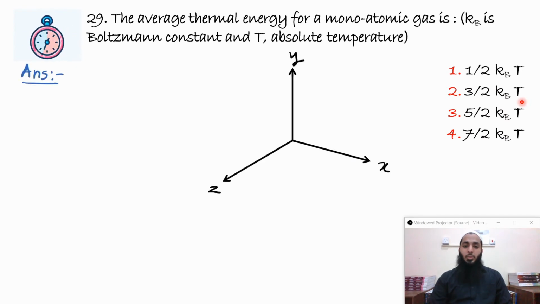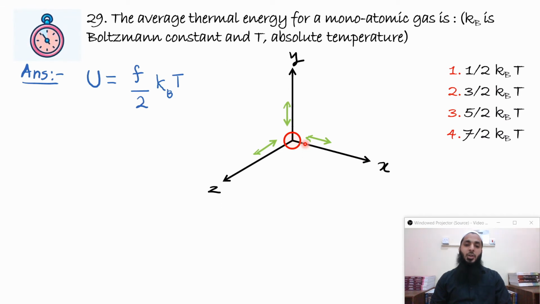Now if I take the monoatomic gas along XYZ, if I take it at the origin, now it can have translatory motion along X, along Y and along Z. And since it is a monoatomic gas, the rotational aspect wouldn't be very much. So we can say it has a translatory motion along X, along Y and along Z. So that means it has 3 degrees of freedom. And we know the equation is the energy is equal to f by 2 kBT, where f stands for number of degrees of freedom. For monoatomic gas, there are 3 degrees of freedom, so it will be 3 by 2